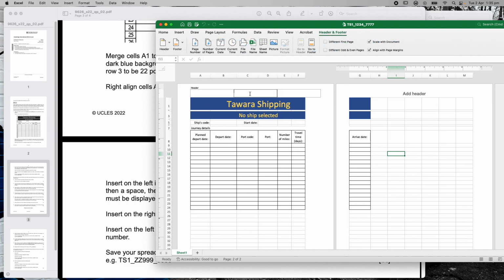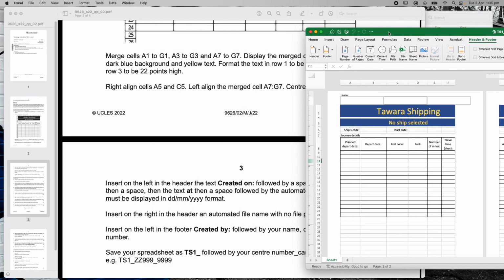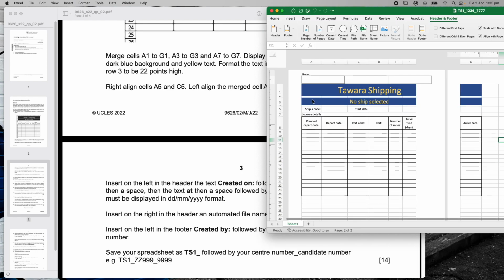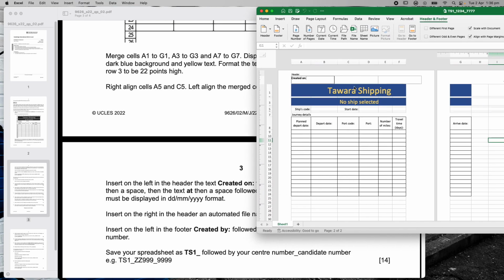Now I'm going to click in this Add Header at the top here, and I am going to add my header in here. Now it says insert on the left in the header. There's the right, there's the left. In the left in the header, the text Created on, colon, and that definitely is bold. Now I'm using Command B so that I can do this so I don't have to jump back and forward in here. I just use Command B on my keyboard, or Control B if you're on a PC. So I've done that.